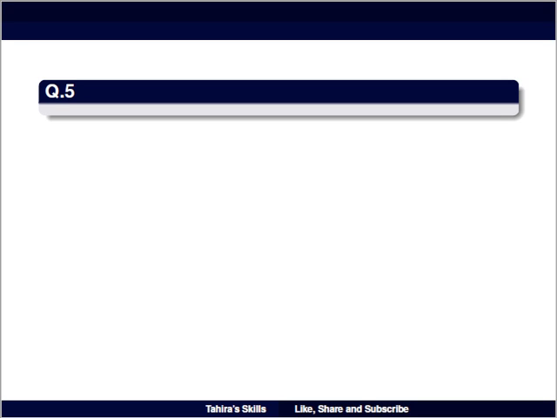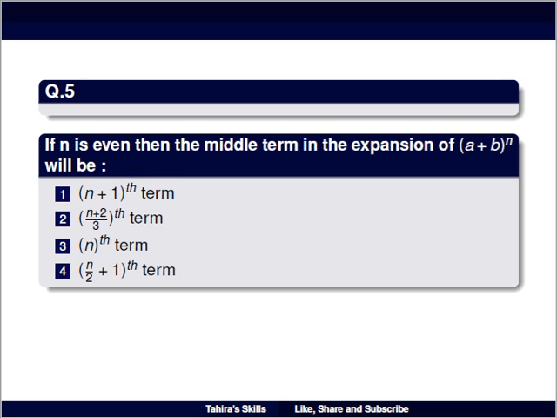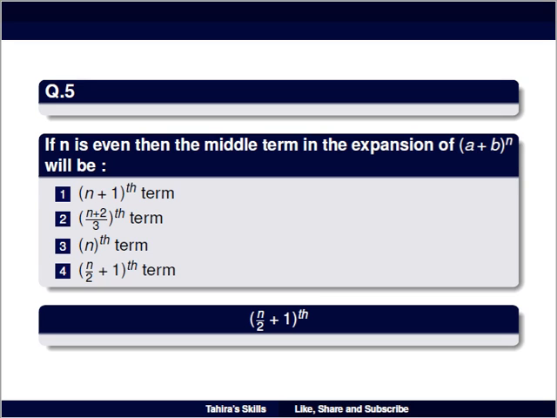Question number 5 is if n is even, then the middle term in the expansion of (a + b)^n will be, option number 1 is n plus 1 term, option number 2 is (n + 2)/3 term, option number 3 is n term and option number 4 is n/2 + 1 term. And the right answer is n/2 + 1 term. This is the formula for middle term for even numbers.